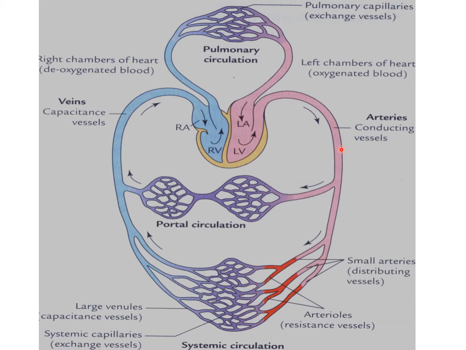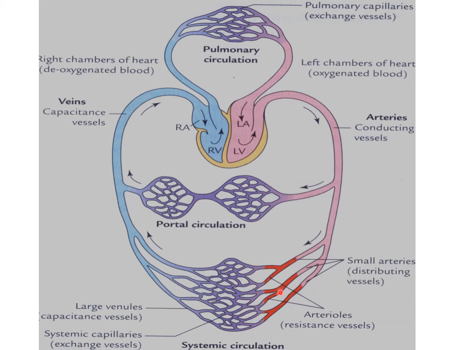The smallest arteries are called arterioles. These are the small arteries, the ending part of the arteries, the small distributing vessels. Arterioles are the resistance vessels.